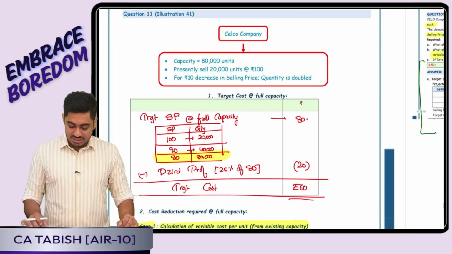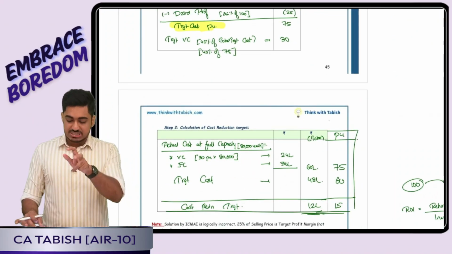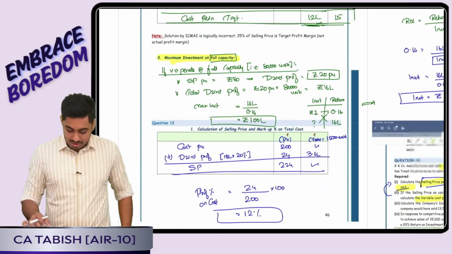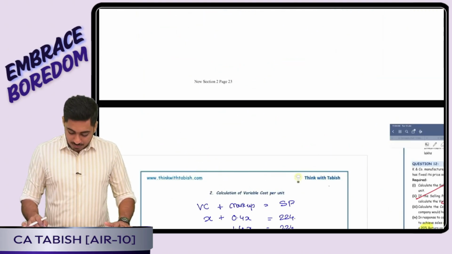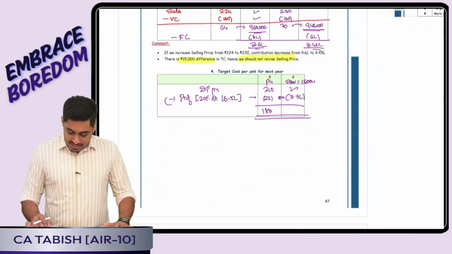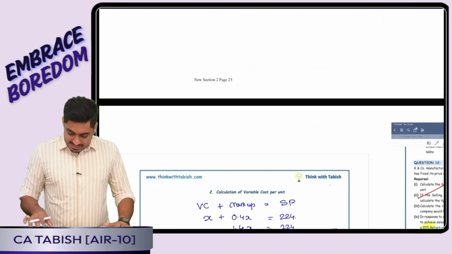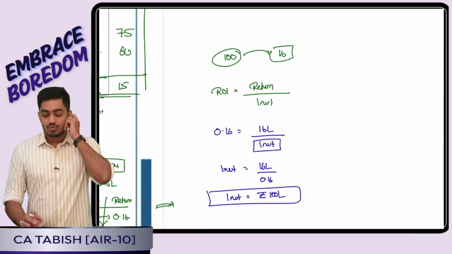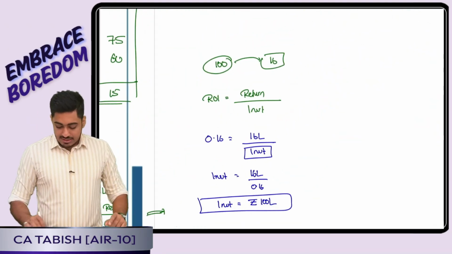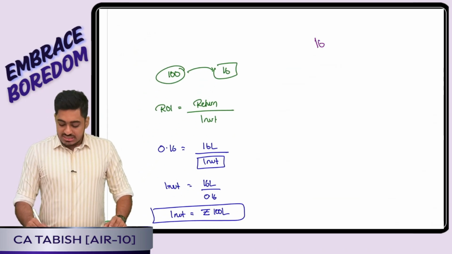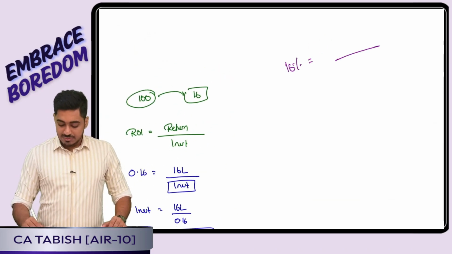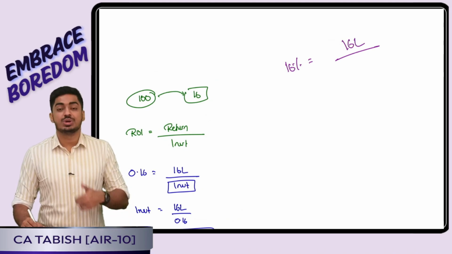Then we had seen question number 11 wherein there were some mistakes in the question in their calculation. That is something you guys can refer to yourself. And one beautiful point there is this calculation of maximum investment that I can be doing. Question told that boss, I want a 16% return on my investment. Okay, total how much profit I will be getting? 16 lakh. That means how much investment I should be putting?